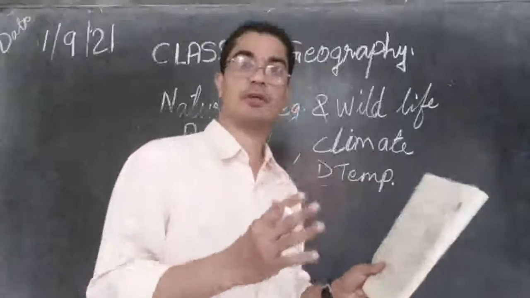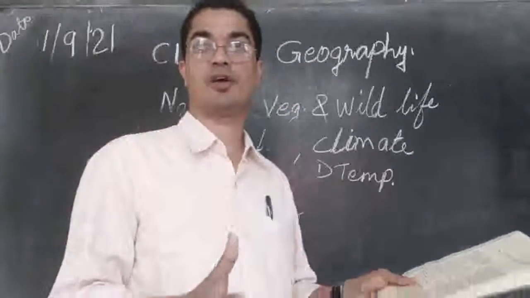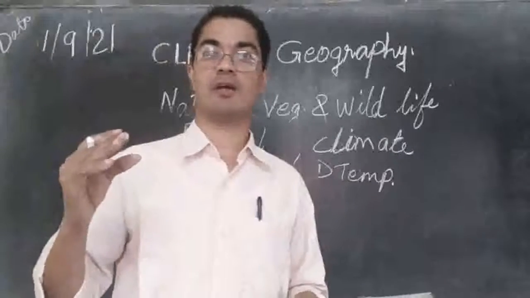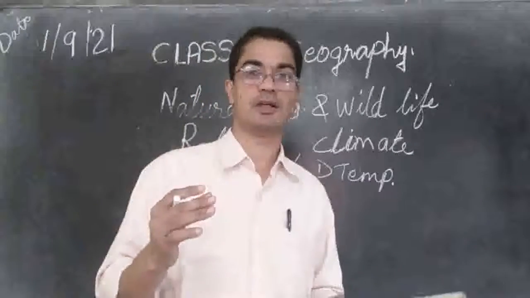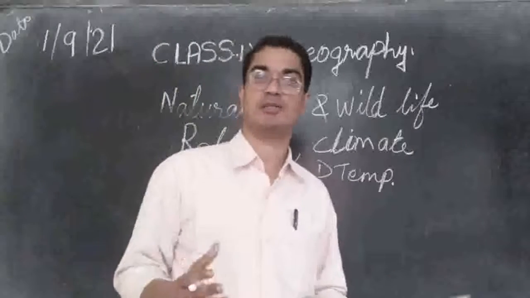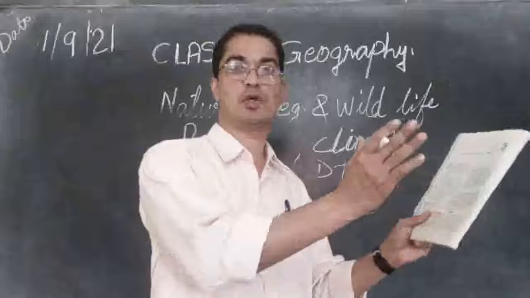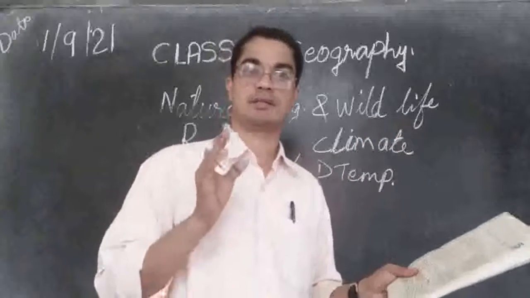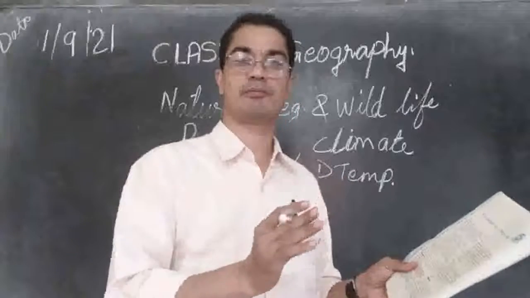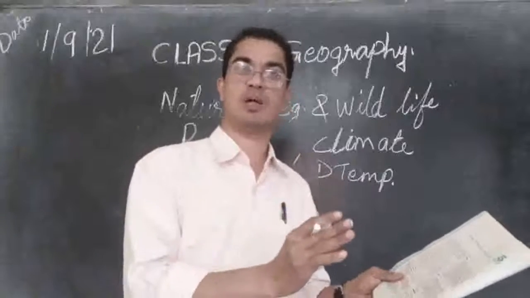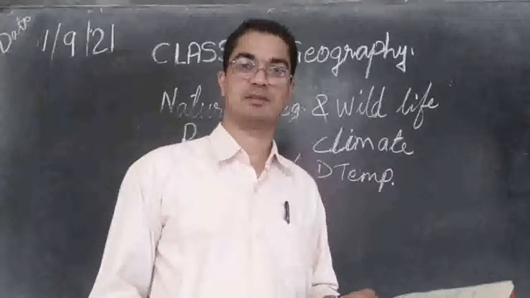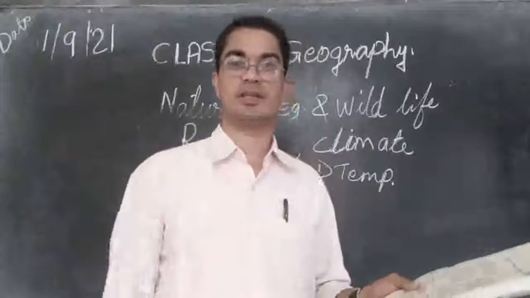We know when there is heavy rainfall, trees will be growing very lavishly. Like the equator region which receives very high rainfall and very good sunshine, the trees are growing very well, lavishly, very healthy. But if it is moving towards the North Pole, the temperature becomes lower and lower, and the rain also becomes less and less, and the trees become fewer and fewer. The forests become thinner and thinner.